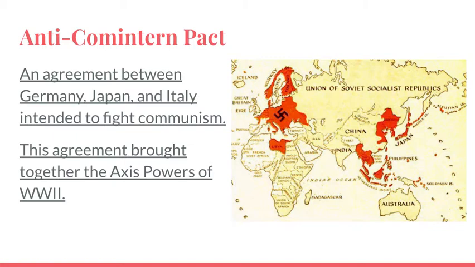So the Anti-Comintern Pact is an agreement between Germany, Japan, and Italy. In the name itself, you can see the anti-communist idea. This pact becomes the Axis powers. These will be the powers that fight against what are known as the Allied powers. You have Japan, which we'll talk about tomorrow, operating heavily in the east, and you have Germany and Italy taking over Europe and Africa in the west.